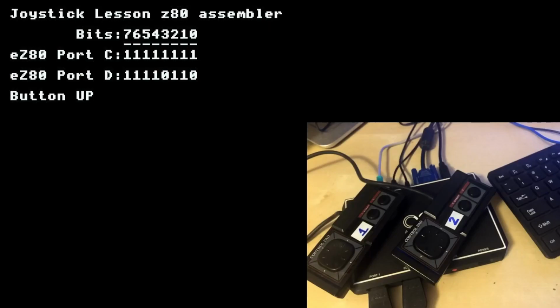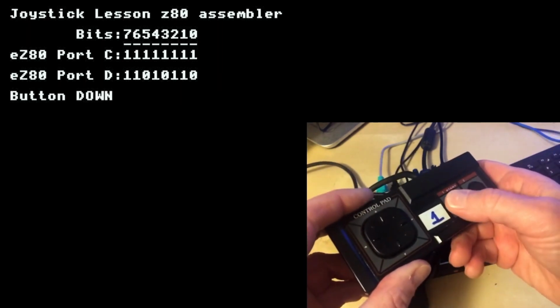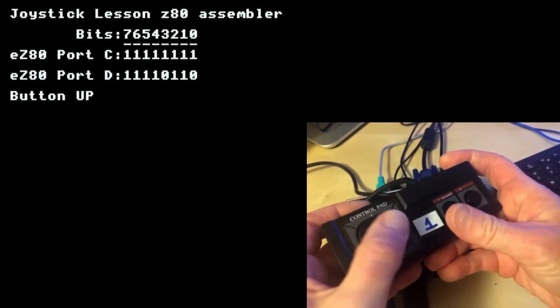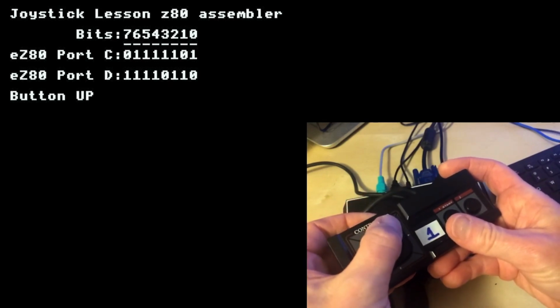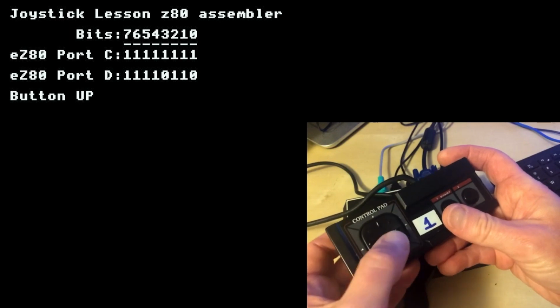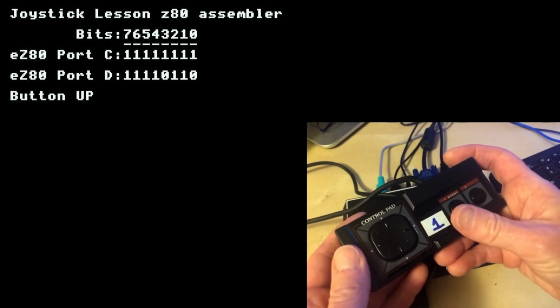So if you want to connect joysticks to your Console 8 or even your Agon Lite, these are the ports that you need to read to get that information. You'll notice also, if we move diagonally, that more than one bit might be reset. So you can read both at the same time if you wish.